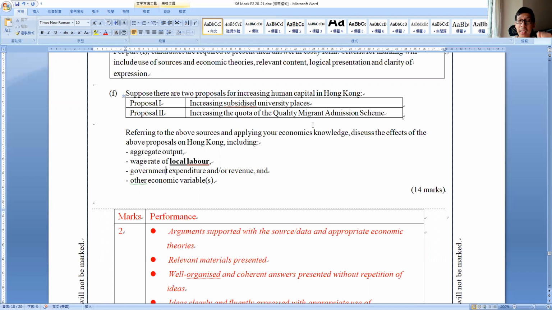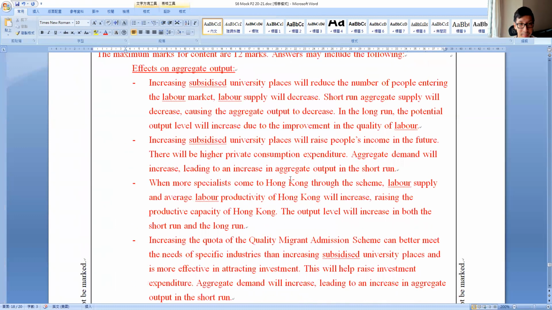Okay, aggregate output is the easier one, right? Remember, increasing subsidies. But you have to think, in order to write a good essay, when they say aggregate output, have they specified what aggregate output? Actually, you can further break it down into short run and long run aggregate output. Then there will be differences, and you will see the different effects. For example, subsidized university places.